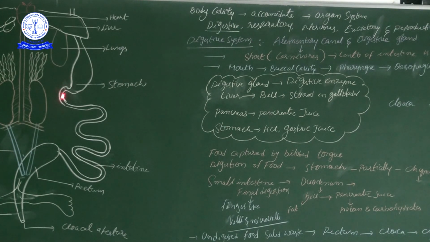This place we call the duodenum. From the duodenum onwards the intestine is reached, and this is the rectum, which leads to the cloaca, opened by the cloacal aperture. So here undigested food will be passed through the small intestine to reach the rectum, then the cloaca, and through the cloacal aperture the undigested food will be eliminated.